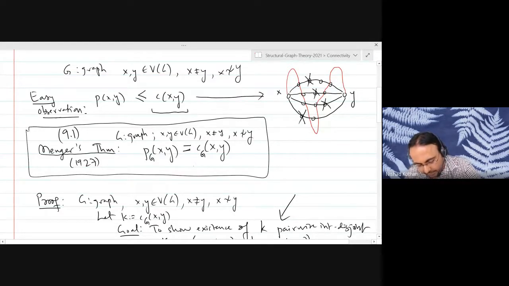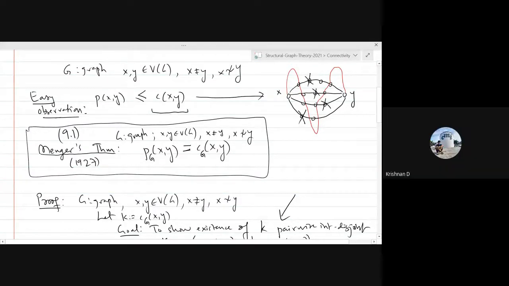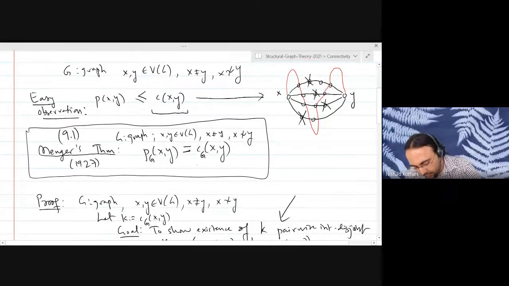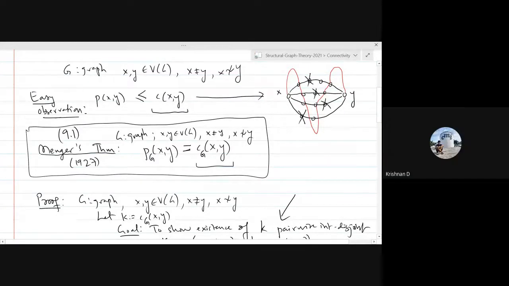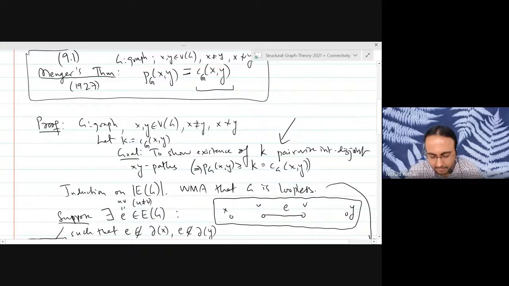Can you tell me which one it is? Either the P or the C is actually undefined. C, exactly. So this would not be defined if x and y were adjacent. You can remove all the vertices in the world and they will still be connected, right? Yeah. Okay. Exactly. So there is a more fundamental reason for that.